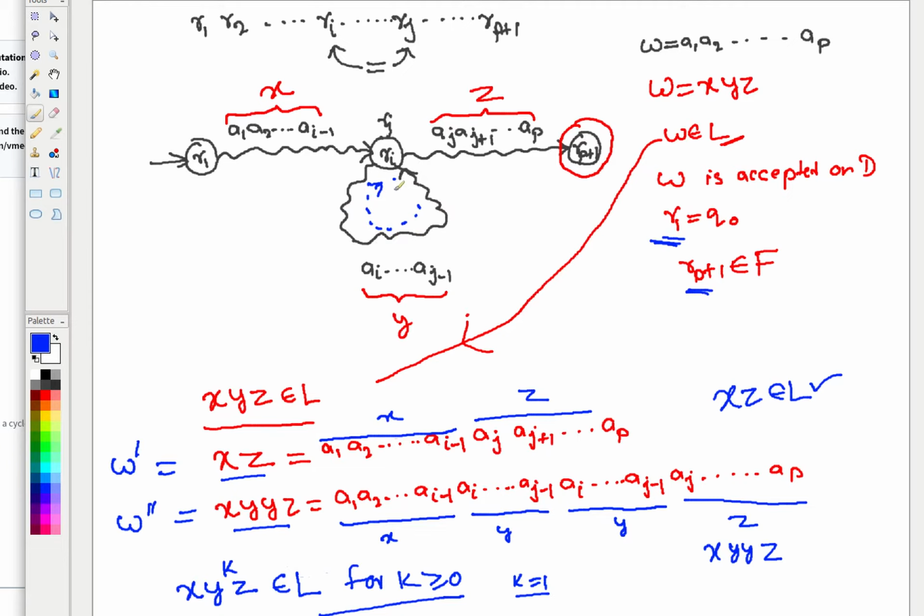It can be any number of times, and still after some finite number of rotations, whenever you take the z, you will reach the final state.